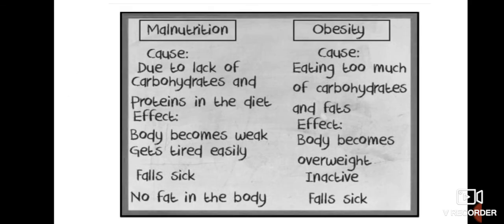So these are the basic differences between malnutrition and obesity. You can write these when you are asked. Causes of malnutrition and obesity: lack of carbohydrates and protein in the diet, versus eating too much carbohydrates and fats. In malnutrition the body becomes weak and gets tired easily; in obesity the body becomes overweight and inactive. The person can fall sick very easily in malnutrition, with no fat in the body. But in obesity, fat is stored in the body and the person can also fall sick, because it is not the proper way to deal with our body.